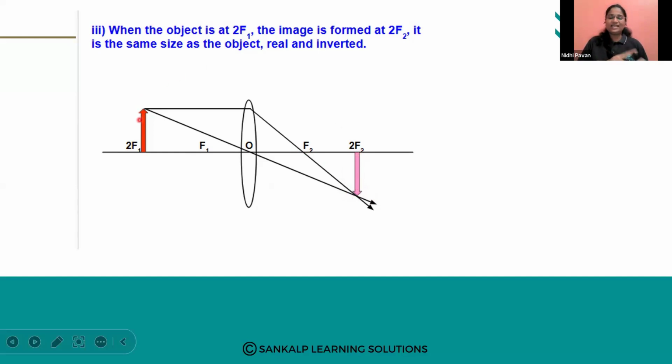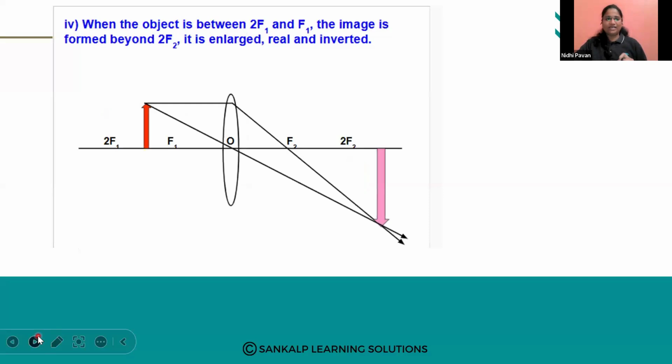See, the object is kept at 2F1, that is at the center of curvature of one of the mirrors of a convex lens. The image is formed at 2F2, that is the center of curvature of the other mirror which is a part of the lens. The image is inverted, ulta, right? And it is real, that is obtained on the screen. And it is quite the same size as the object. There is no diminished or enlarged image.